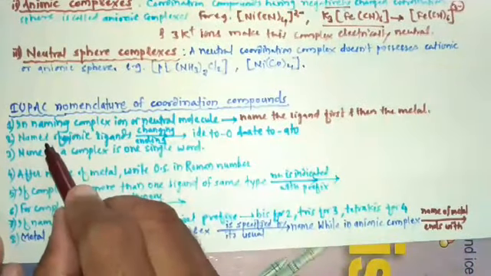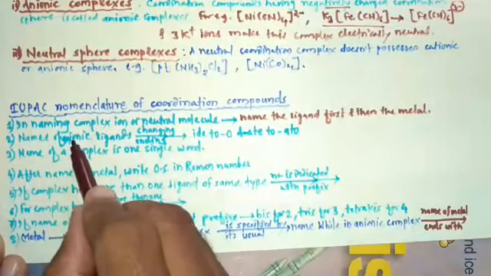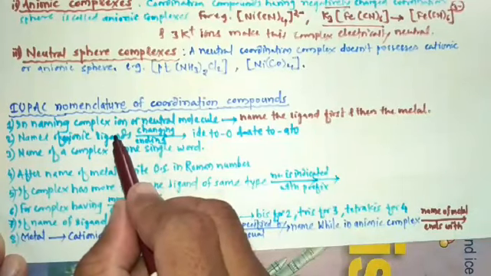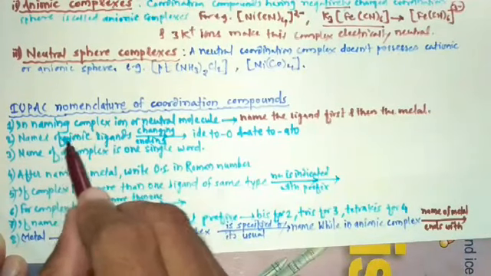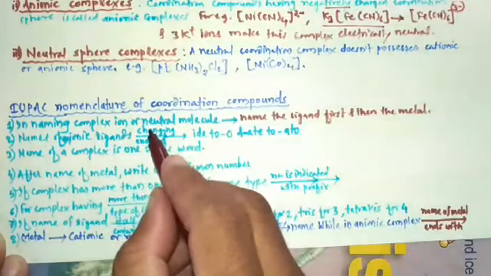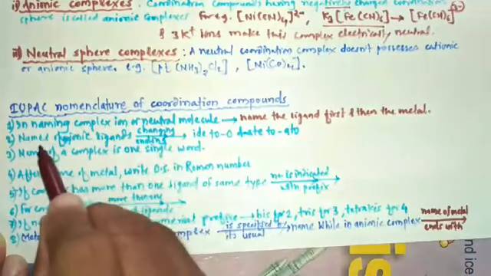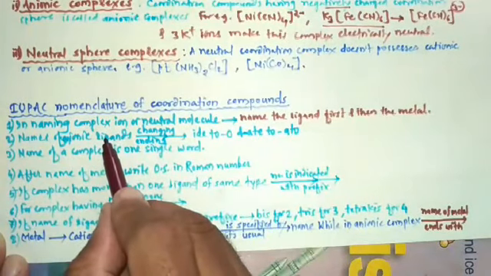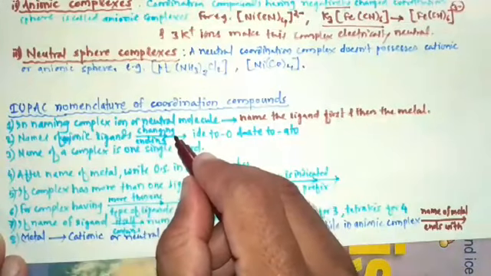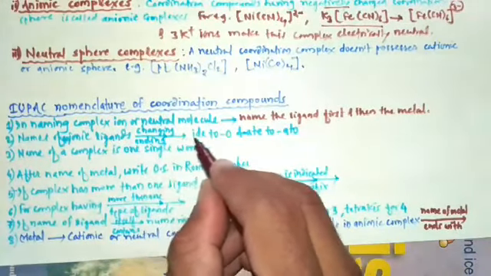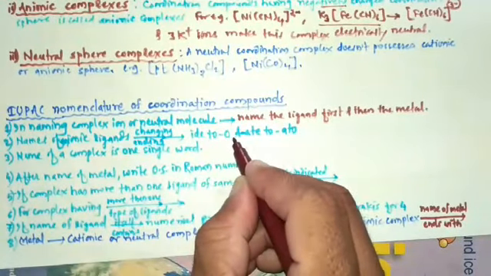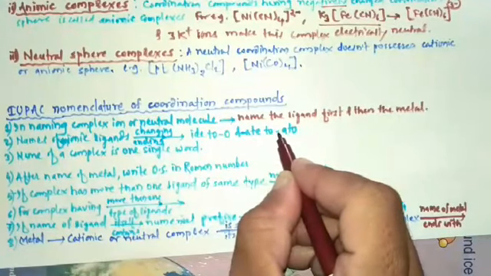That rule is the names of anionic ligands. Anionic ligand means ligand having a negative charge. Names of anionic ligands are obtained by changing the ending IDE to O and ATE to ATO.